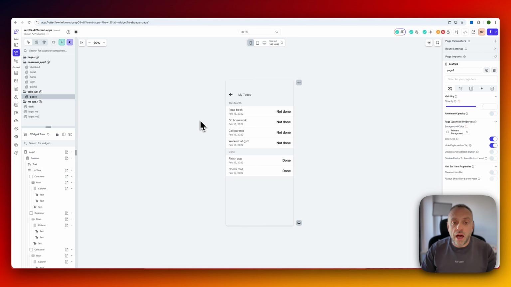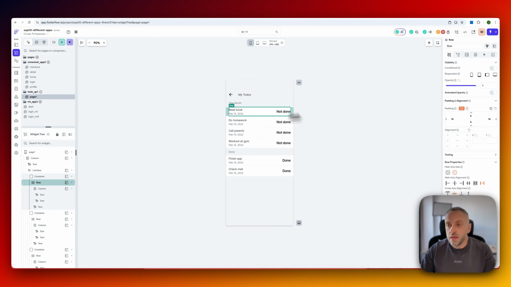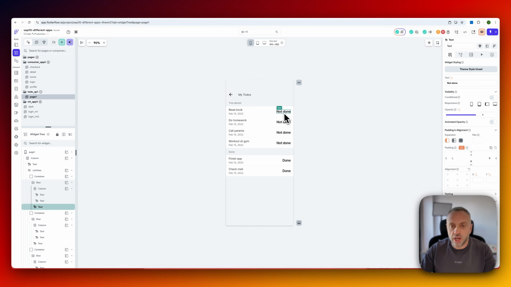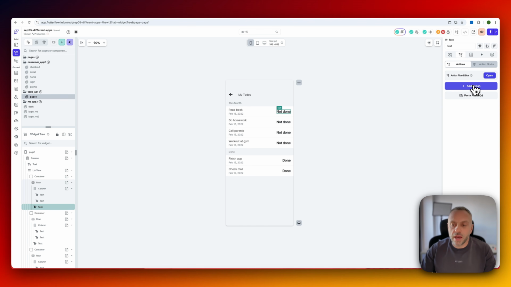Now, when we talk about the logic or the secret sauce, well, this is what's going to be responsible for making the app work. And anytime the user clicks on anything, right? So if they click on here, we need to create an event, right? So let's say they want to mark this as done, right? Maybe this is a checkbox or something else. Well, you need to click here and you need to add an action. And when this is a list view, you'll get access to this action right here. And so all you need to do is modify the data that you're reading, because if you're displaying it on the page, FlutterFlow knows about it, has access to it, so it can easily update it, right?